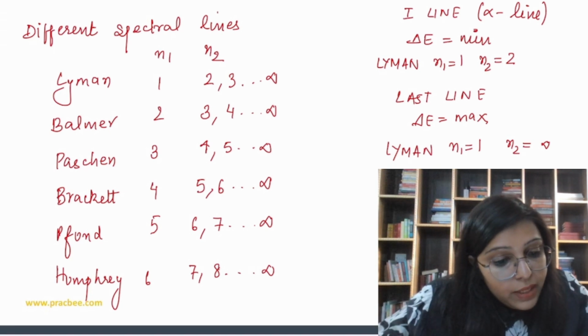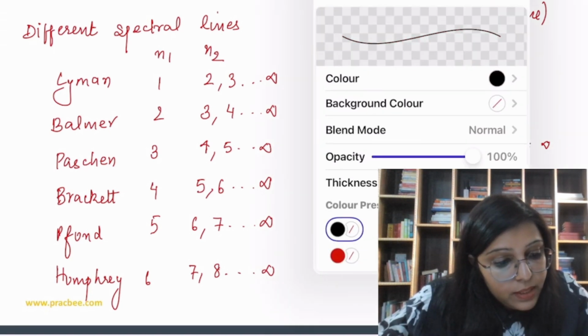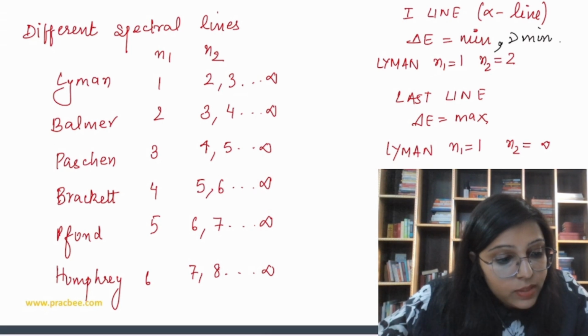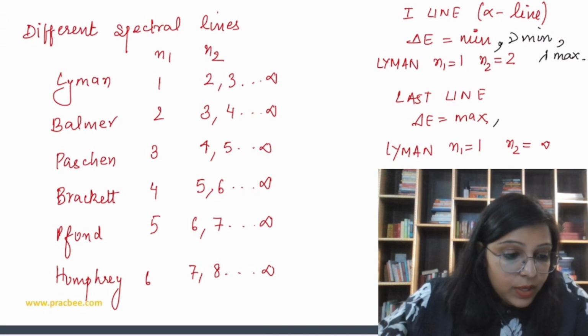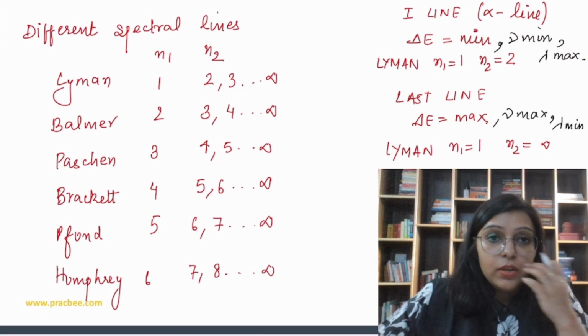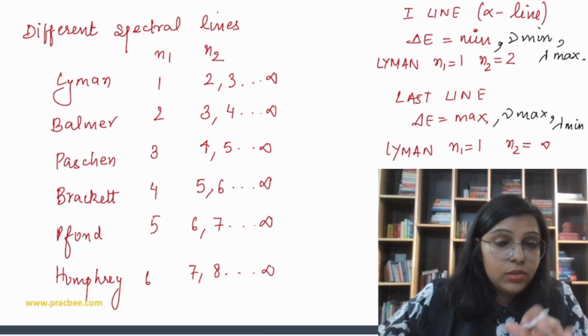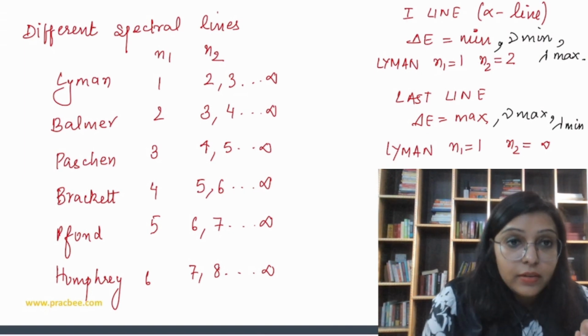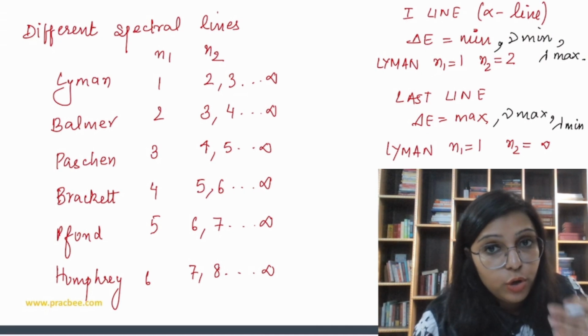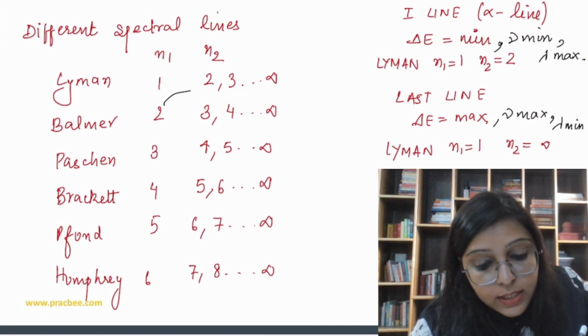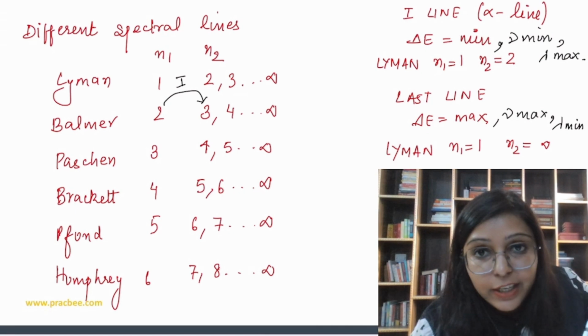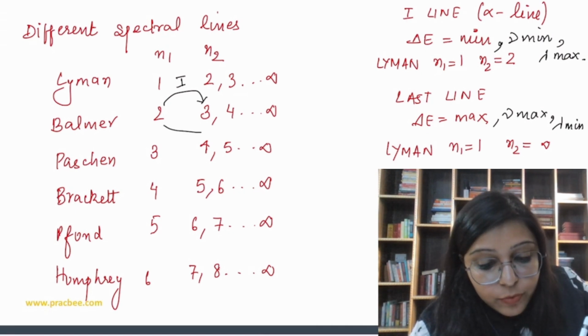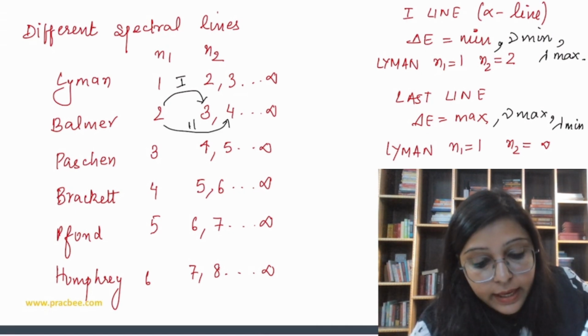Now delta E minimum means frequency minimum, and frequency minimum means lambda maximum. Delta E maximum means frequency maximum, and frequency maximum means lambda minimum, wavelength minimum. So a question can be asked on this. It should be clear how to calculate the first line, second line, third line, fourth line. For example, for the second line of Balmer, the first line is 3 to 2 and 4 to 2 is going to be the second line.